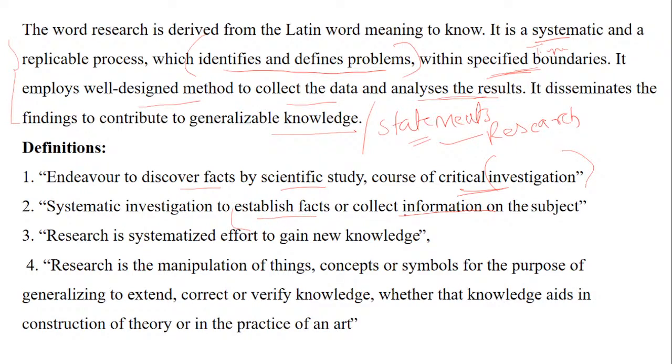Establish the facts or collect the information. I'm just discussing some important points, so I'm not reading messages. Once I finish this slide, I'll come to the messages.